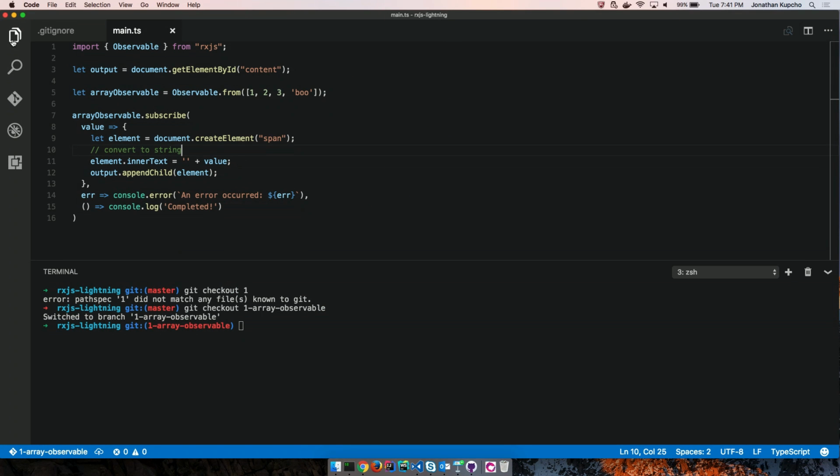All right. So this is a very basic example. This is something I hope you would never do, but essentially I'm creating an observable from an array of elements. So 1, 2, 3, boo. And what it's doing is I'm subscribing to that observable array.